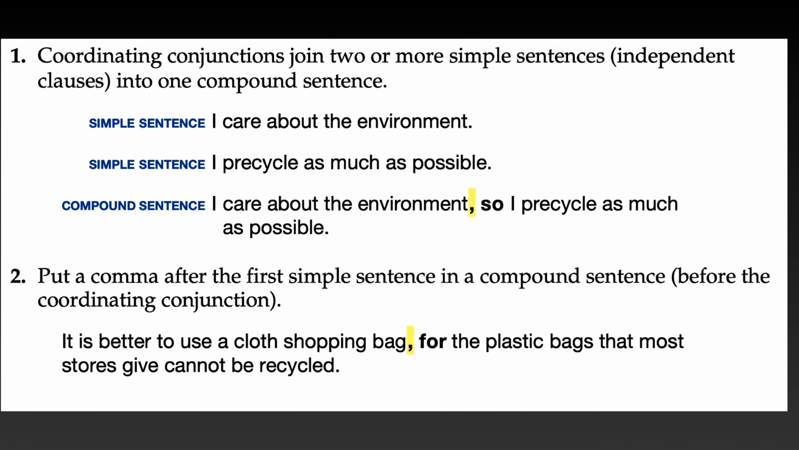Here, coordinating conjunctions convert two or more independent clauses into a single compound sentence. Please look at the example. I care about the environment. I precycle as much as possible. Now we have a compound sentence.